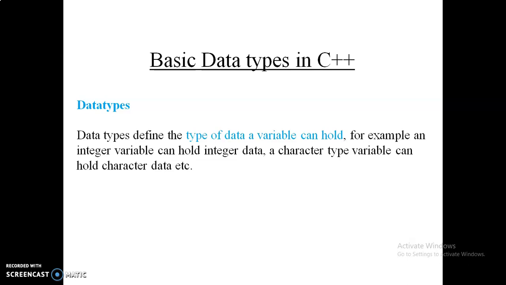First we go through what a data type is. A data type is nothing but a way to store different types of data in particular variables. What type of variable is to be used to store that data is nothing but the data type. Different examples are available. You have already used them in C language in your previous semester. Basic data types are available: integer, character, float, boolean, and many more.